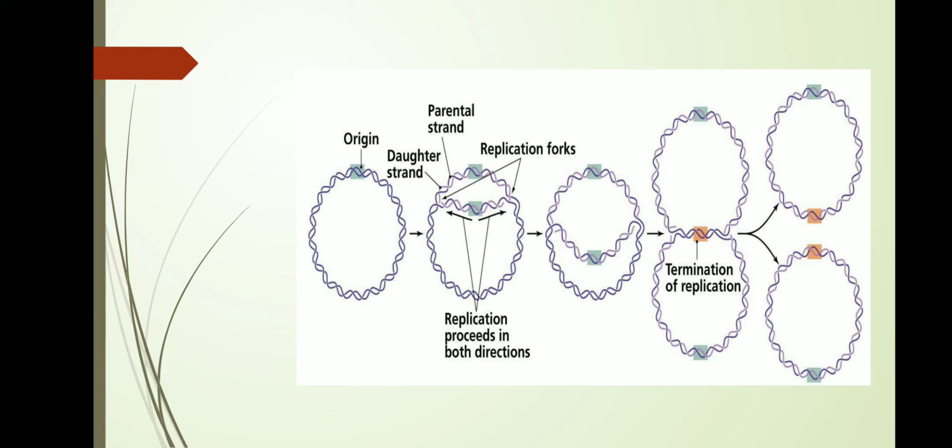Now the two daughter DNA can be released and free in the environment, and these two daughter DNA can be replicated again, and four daughter DNA, and another four daughter DNA can proceed.